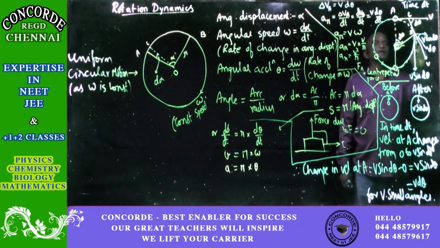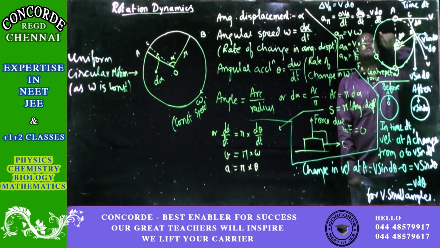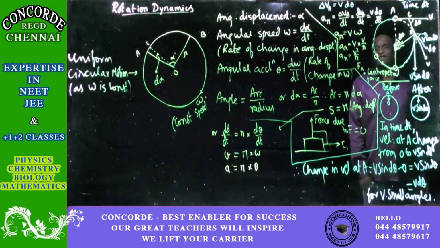Now coming to this angle, this velocity is v. So in the horizontal direction it is v cos theta. See the difference. At point A the velocity is v. In the same direction after some rotation, the velocity is v cos d theta. So v becomes v cos d theta in the same direction. So in a particular direction velocity is changing. That is why acceleration is there. Okay, so now coming back to the point.